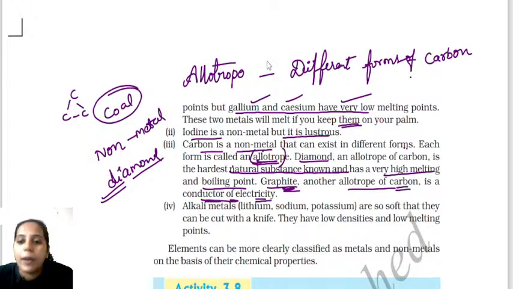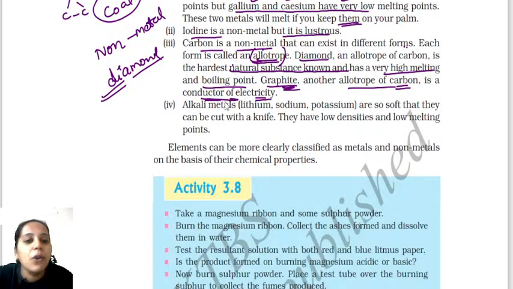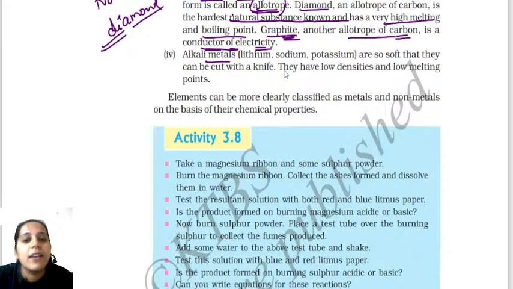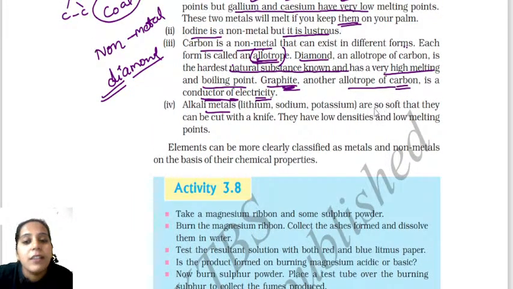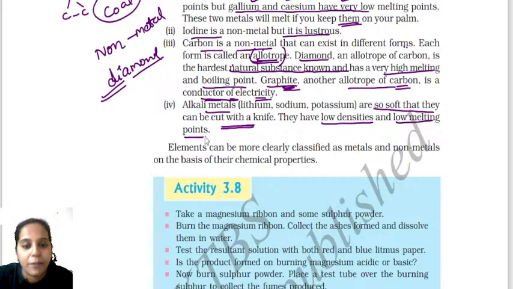Clear, right? Okay. Next you have to know alkali metals such as sodium, lithium and potassium. They are so soft that they can be easily cut with the help of a knife, because they have low densities and also low melting points. You must know this, children. Name the soft metals, name the metals which can be cut easily with a knife. They can ask this kind of question.